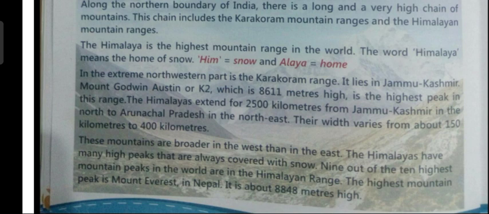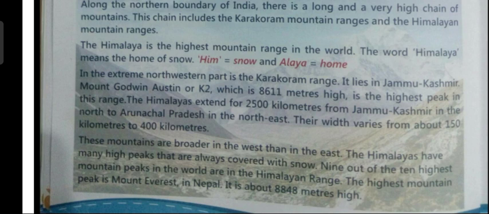But the width or broadness of the Himalayas varies, it differs. At some places it is 150 kilometers broad, and at some places it is 400 kilometers broad.